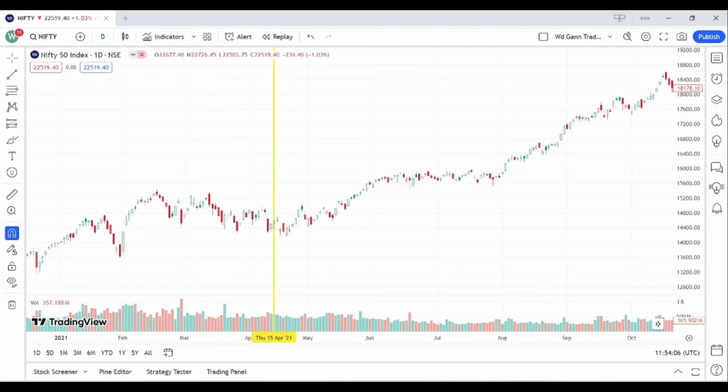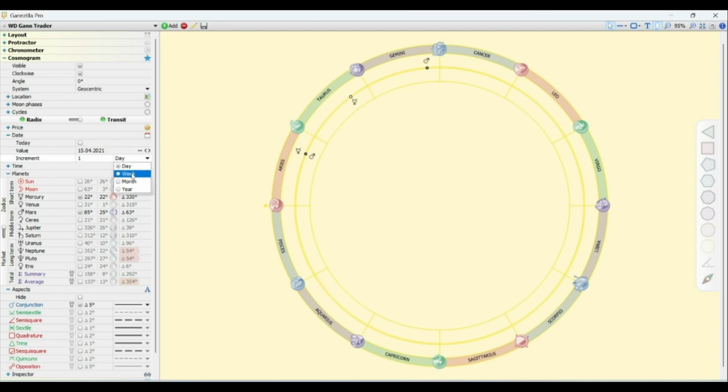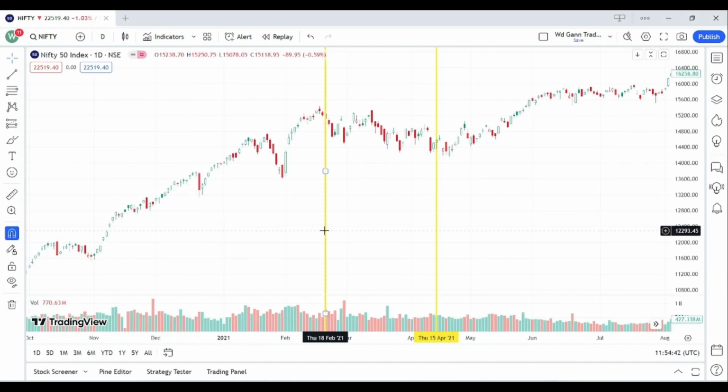Now let's go more back in the past. Change it to week. Yes, exactly here. The date is 18th Feb 2021. So let's mark it on the TradingView app. So here is the date, 18th Feb 2021. As I said, there may be a deflection of 2 days. And you can see that exactly 2 days before 18th Feb 2021, the market was in a very good bull run. But exactly from the date of 16th Feb 2021, the market started falling, and for the next whole week, the market was falling.